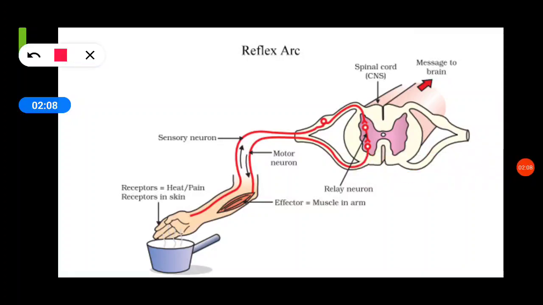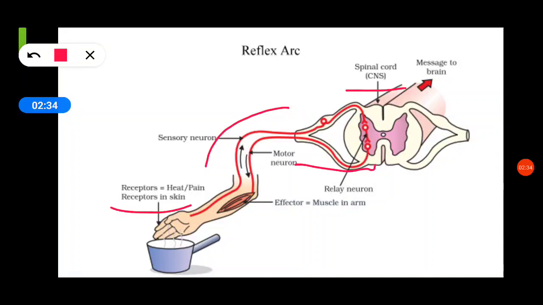You see in this diagram, there are receptors in the skin. Hot pan को हमने touch किया. The message is transferred through the sensory neuron to the spinal cord. Spinal cord के पास message आया है. Then the message is transferred to the motor neuron.